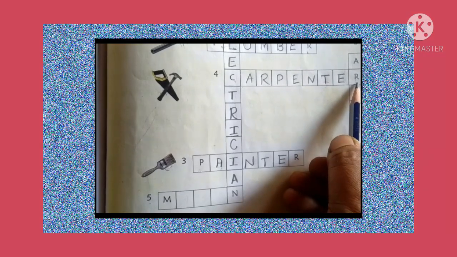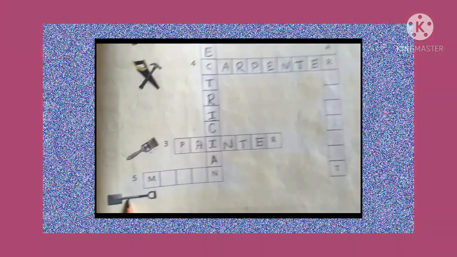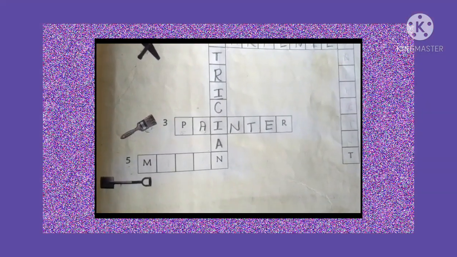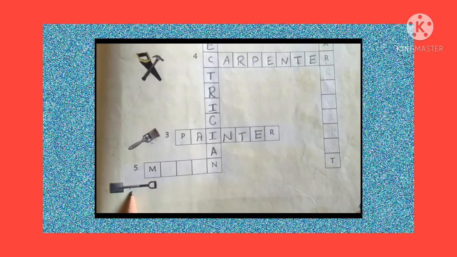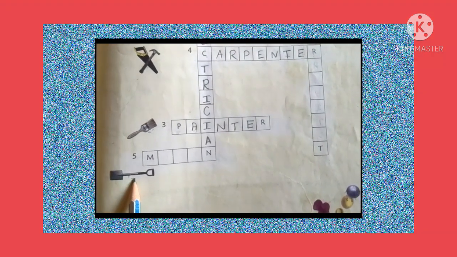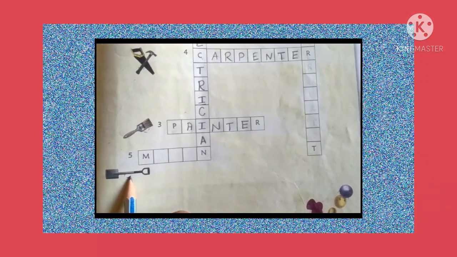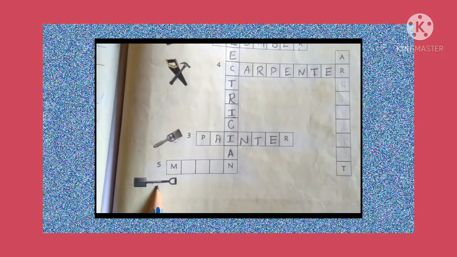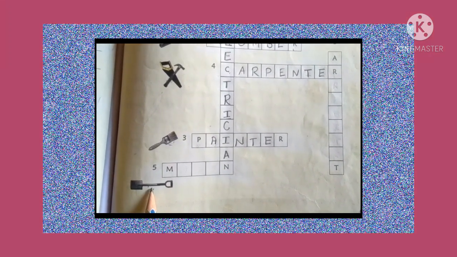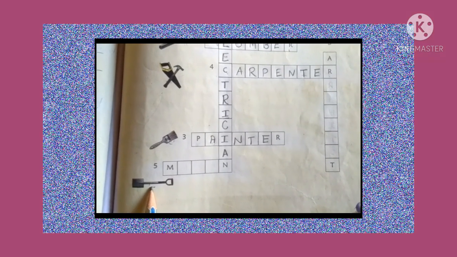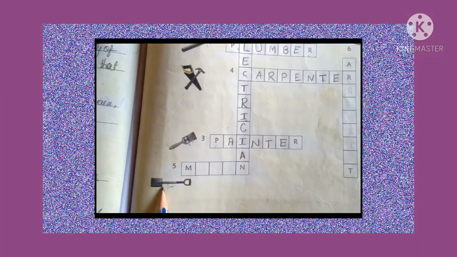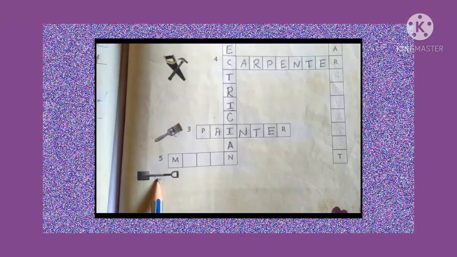Okay, let's check the fifth object. So which object is this, children? So children, this is the fifth object. Do you know what this is? This is a shovel. Okay, this is the shovel, children. In our surroundings, we use this one, chalki, right? That is much different in shape. So in foreign countries, they use this one. This is a shovel.